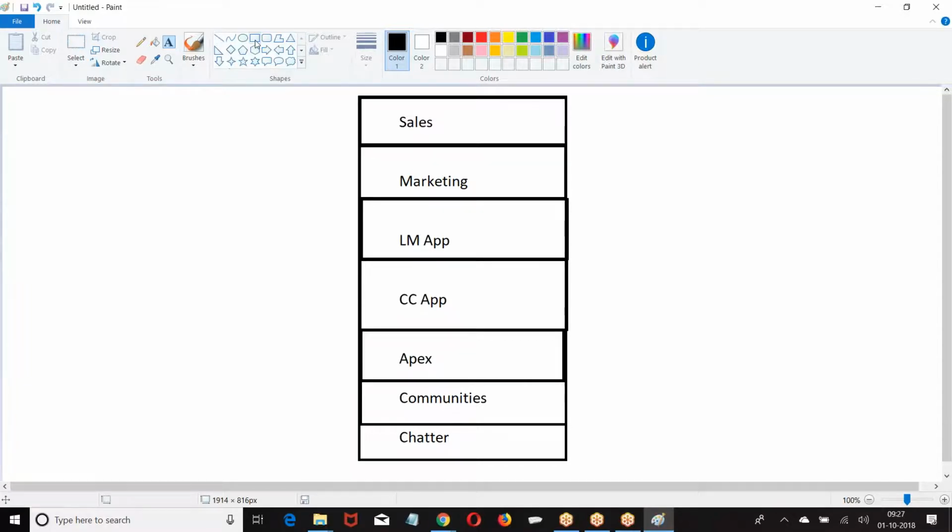I purchased Salesforce license. When you purchased the Salesforce license, any user who purchased Salesforce license, what he is going to get, boss? What are the functionalities he is going to get? Any user who purchased Salesforce license, you will get CRM and Force.com.